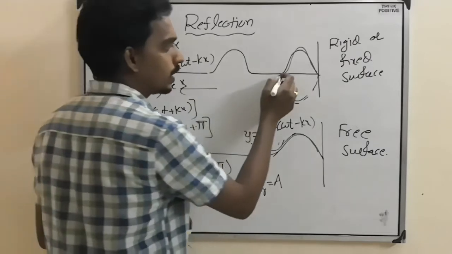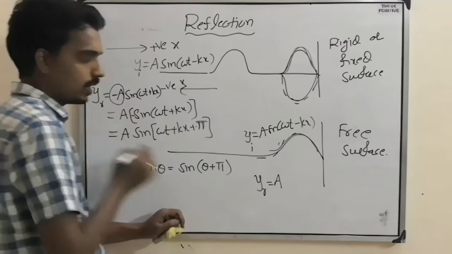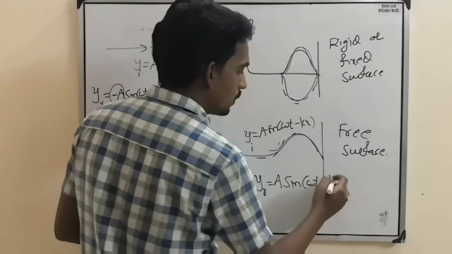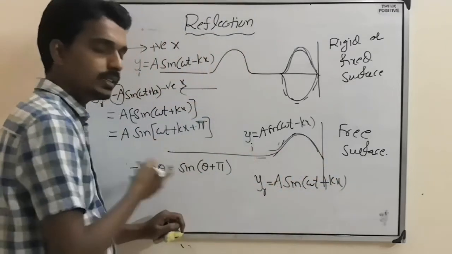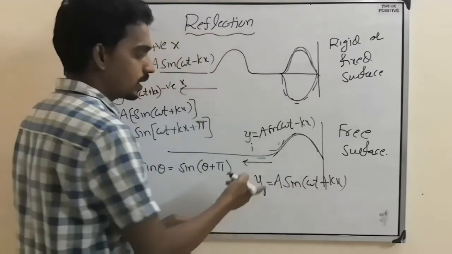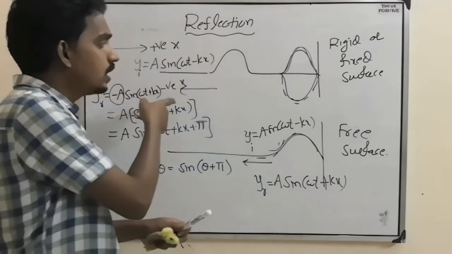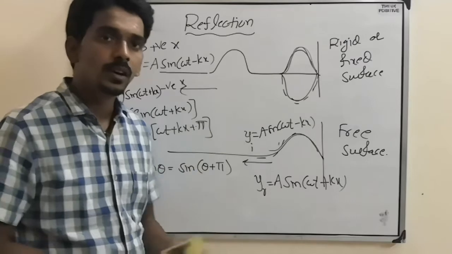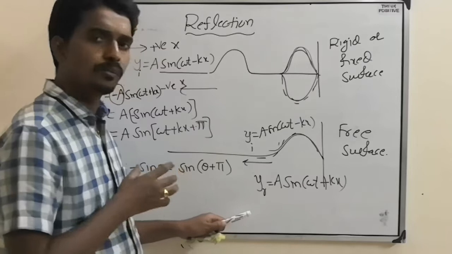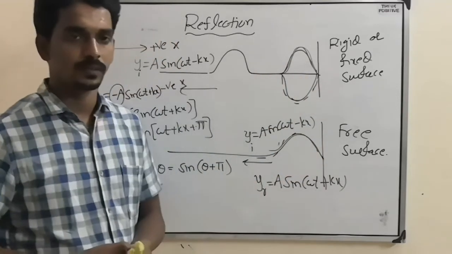But in the earlier case, plus A reflected as minus A, that's why I put minus A. So here it will become plus A sine(omega t plus kx), because it is traveling in the negative x direction. Here only the direction changes, but not the amplitude, so there is no phase change. But there, there is a phase change of how much? 180 degrees. So that is the difference between reflection of a wave from a rigid support and from a free surface.